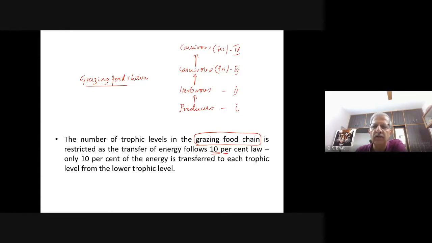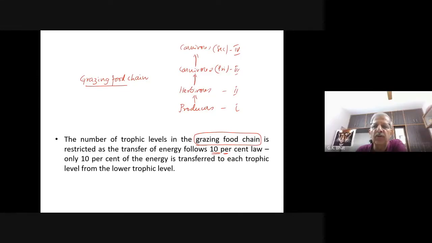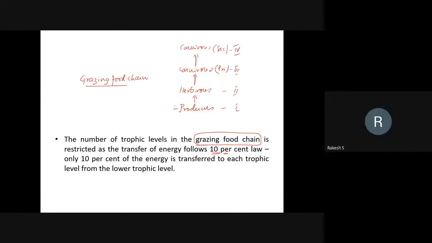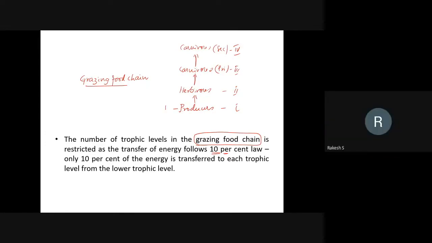So, Rakesh, give me one example for this trophic level, in any ecosystem. Tell me one particular ecosystem. Producers: plants, sir. In which ecosystem? Terrestrial.